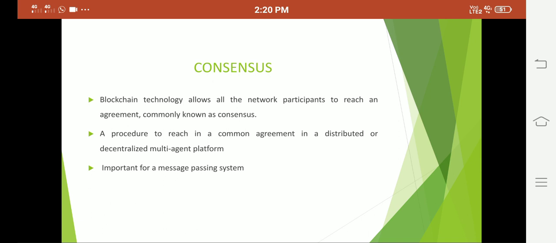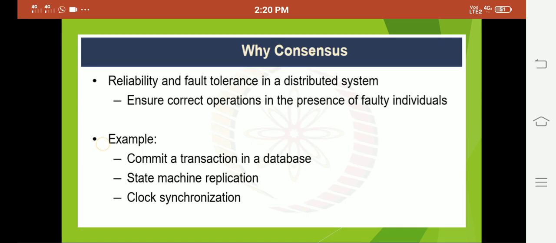So it's like a common agreement between different nodes on the blockchain network. It's a procedure to reach a common agreement in distributed or decentralized networks. These consensus mechanisms are very important for message passing systems in a distributed environment.